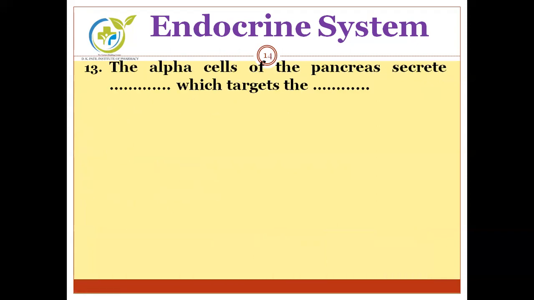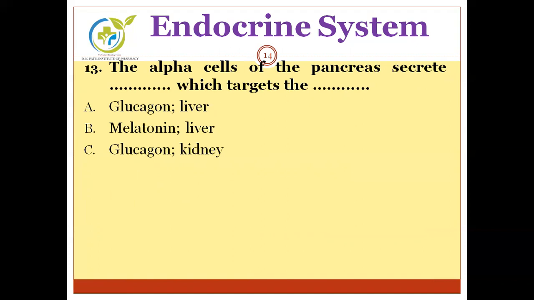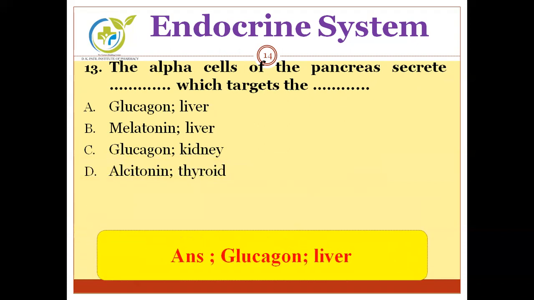Next, the alpha cells of the pancreas secrete dash dash which targets dash. Options are glucagon liver, melatonin liver, glucagon kidney, calcitonin thyroid. Alpha cells of the pancreas secrete glucagon which targets the liver. That will be the correct option.